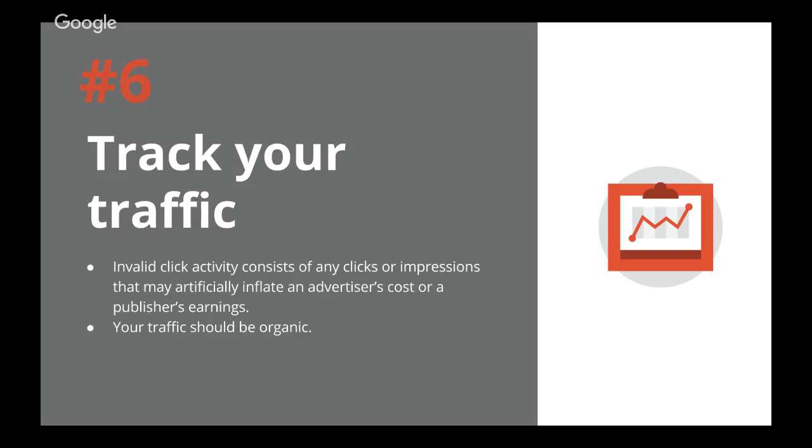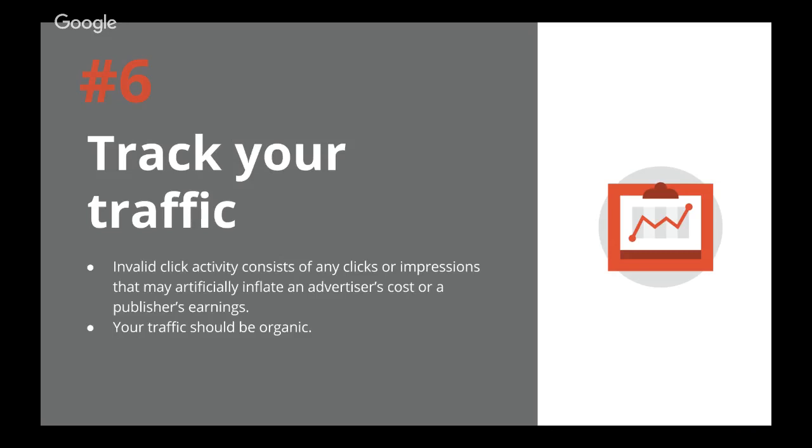Google's AdMob team has built automated systems as well as a team of analysts who constantly monitor traffic, which includes clicks and impressions, and detect any kind of anomalies that could be impacting advertiser revenue. We define invalid click as any kind of clicks or impressions that may artificially inflate an advertiser's cost or a publisher's earnings.